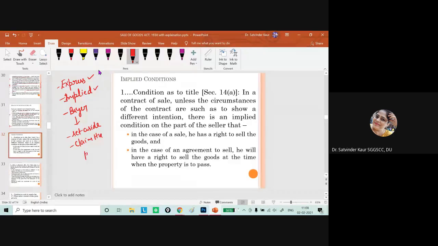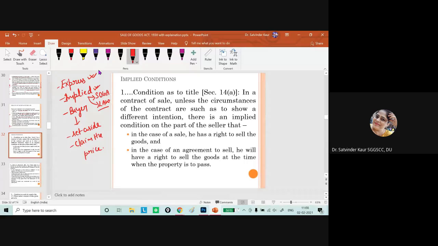So when we talk about express conditions, express conditions are those conditions which the seller and buyer decide among themselves. But implied conditions are those conditions which are given in your Sale of Goods Act, which are given by law, and these are also required to be fulfilled. So if the condition, whether express or implied, is not being fulfilled, then in that situation the buyer has the same right, that is to repudiate the contract and also to claim the price in case of the contract. So here we have already discussed these implied conditions, so we'll just revise these conditions quickly.